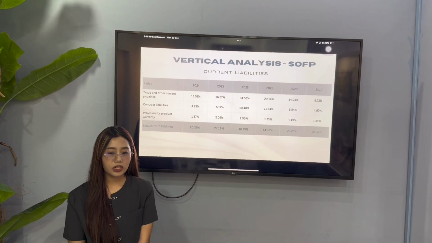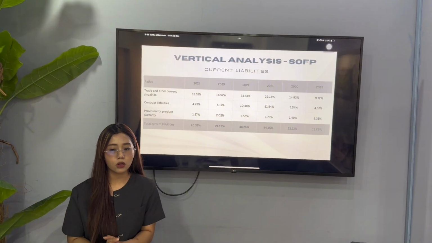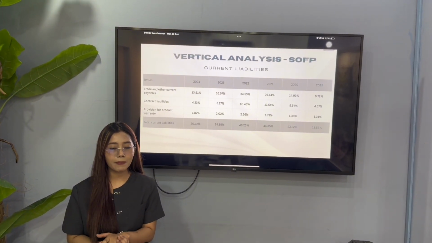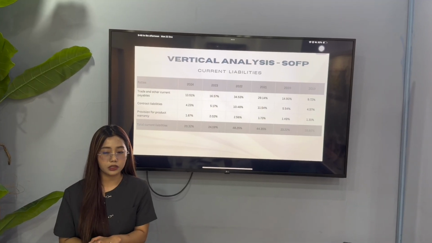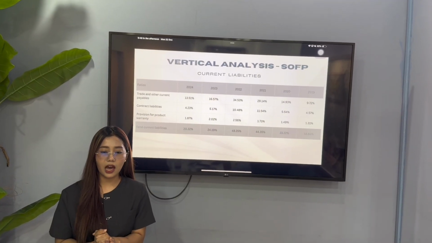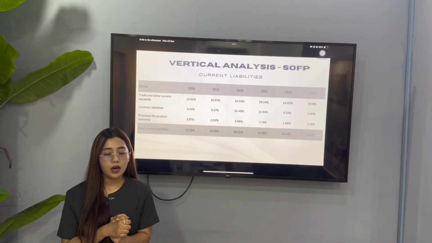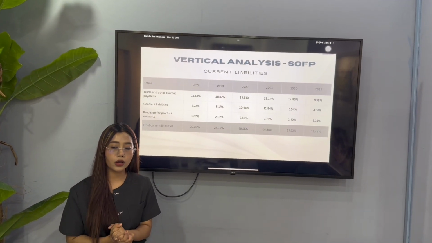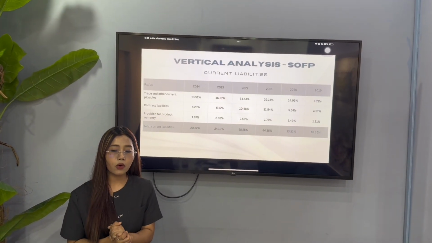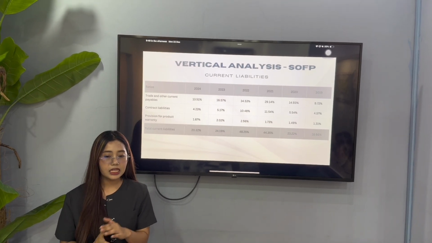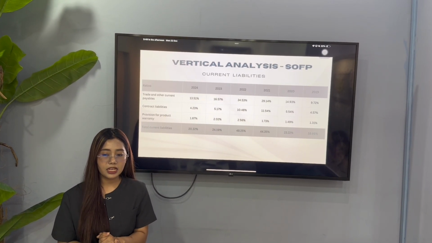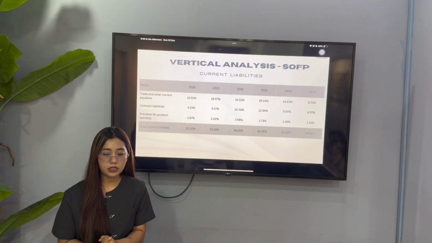The most striking observation here is the significant reduction in total short-term obligation. In 2022, current liability accounted for 48.25% of our total structure. As of 2024, that has been cut by more than half, down to 20.32%. Specifically, trade payable dropped from 34.53% to 13.51% over that same period.